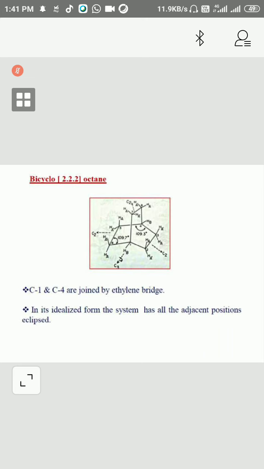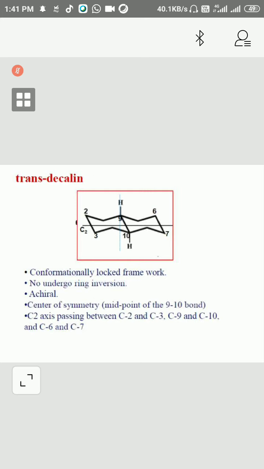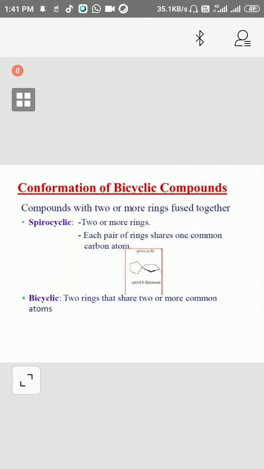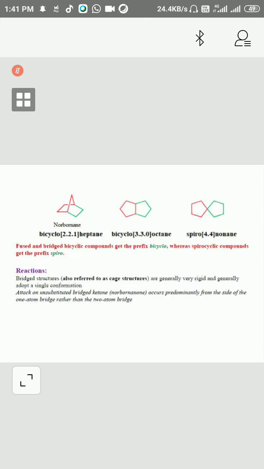Okay. We should also know a little bit about cis and trans. I am going to discuss it here. For example, this is the molecule, and two bridging groups are attached here and here. In this case also, one group is here, one group is here.